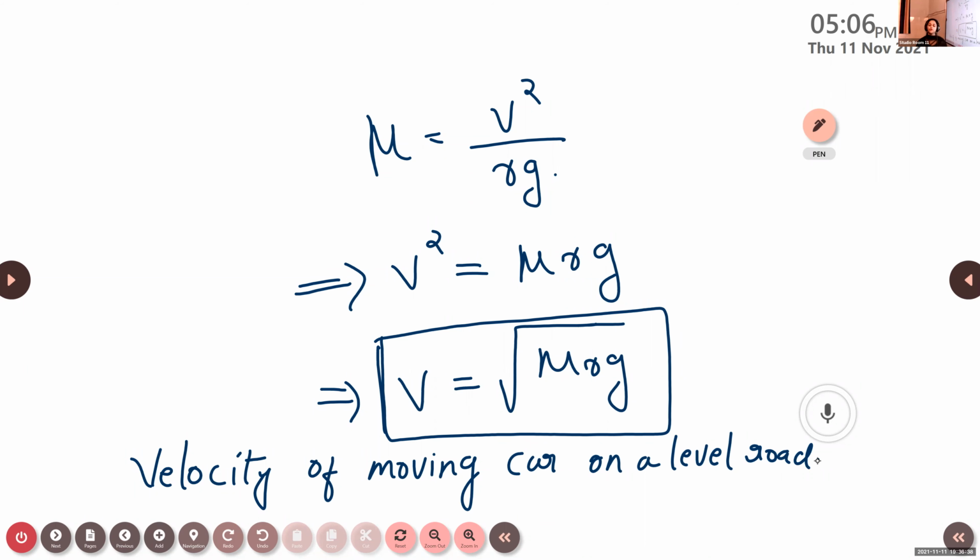V is equal to root of mu Rg, where mu is the coefficient of friction, R is the radius of the circular path, and g is the acceleration due to gravity. This velocity is needed for the safe driving of the car. If we apply a velocity greater than this value, what happens? There will be a chance of skidding. In order to avoid skidding, we must use the velocity given by this equation, V is equal to root of mu Rg. Is it clear?